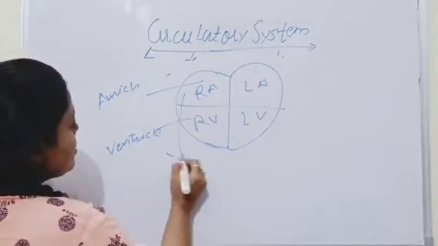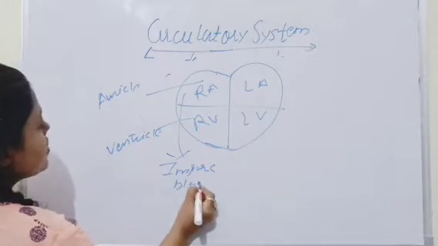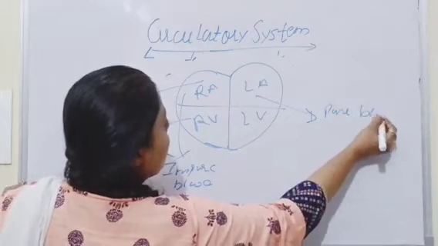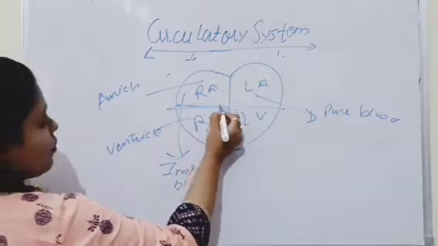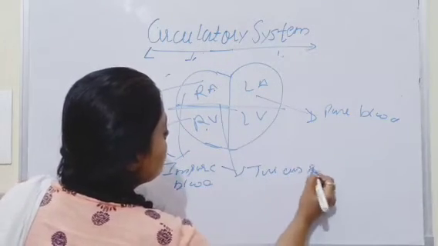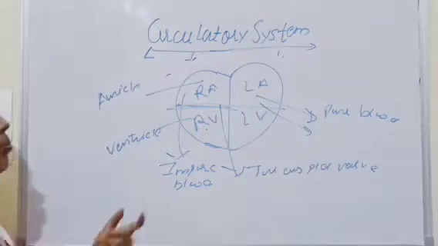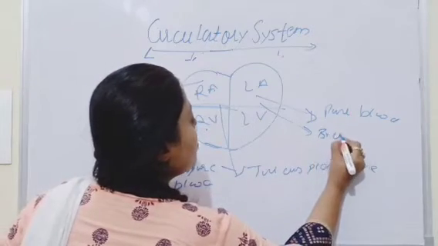The right side contains impure blood, and the left side contains pure blood. There is a valve present between the right auricle and right ventricle. It is known as the tricuspid valve. Again a valve is present between the left auricle and left ventricle. It is known as the bicuspid valve.